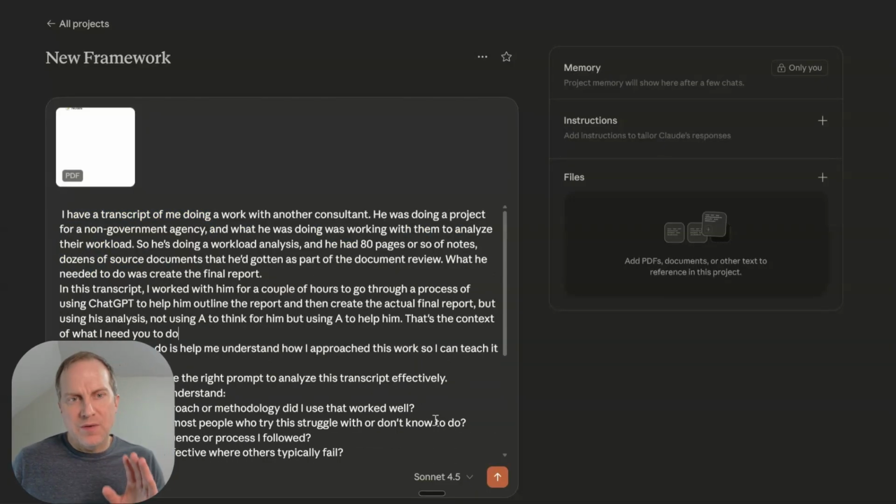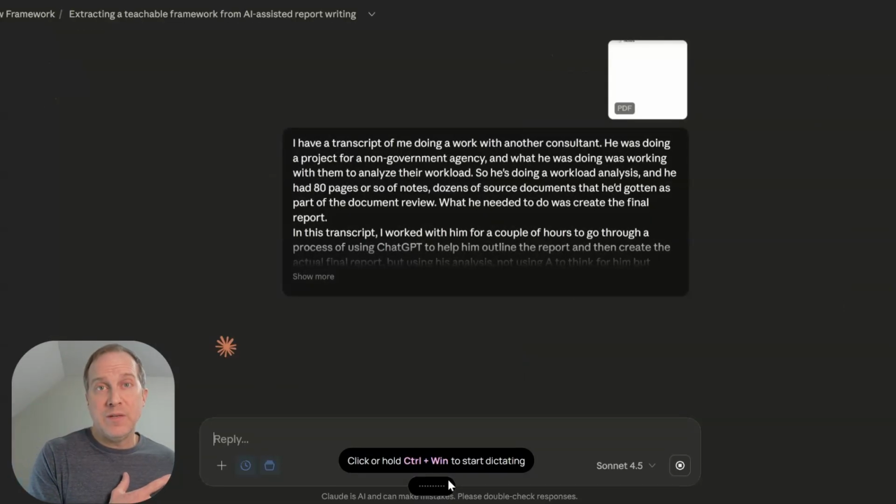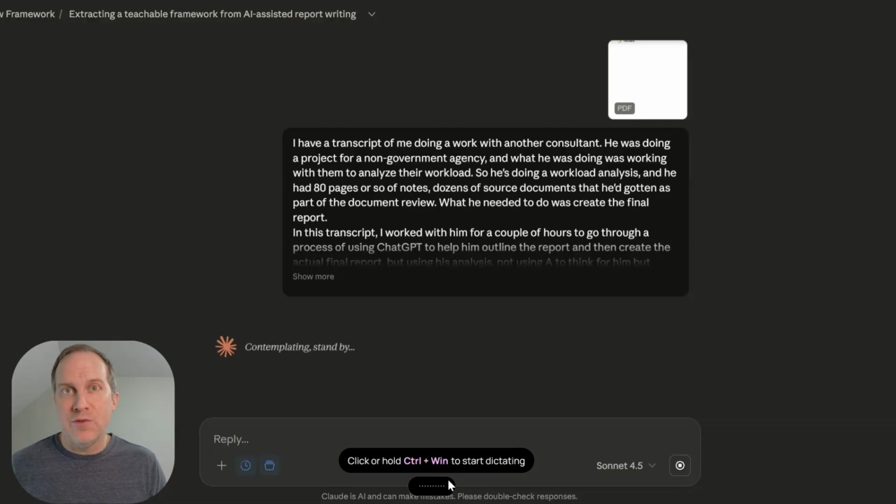Basically, this prompt is going to ask it to think about the kind of work that I'm doing. And the reason I have it create a prompt first instead of trying to create a universal prompt is I don't know what you may be doing or I may be doing in the future. So in this particular case, I wanted it to think about the particular use case that I'm trying to extract a framework for and give me a prompt optimized for that. If you're doing fitness coaching or consulting or ghostwriting, whatever it is that you're doing, it might be a totally different need.